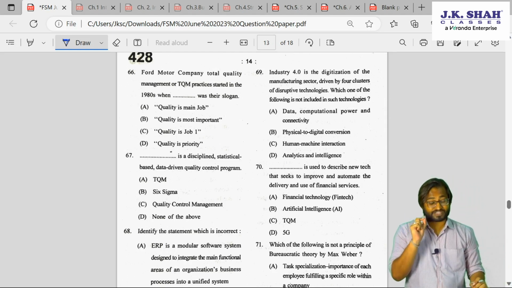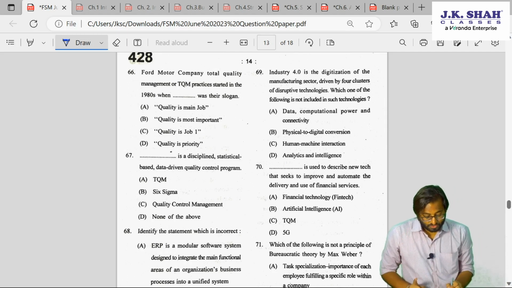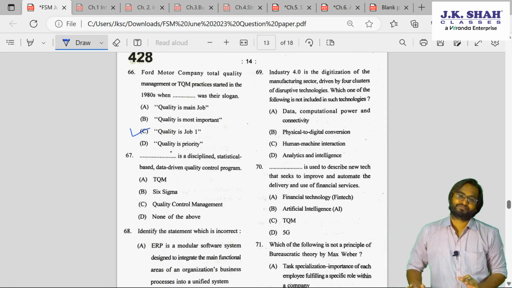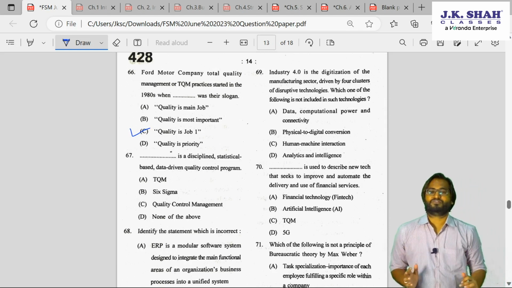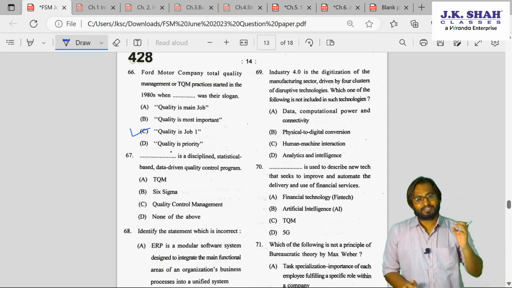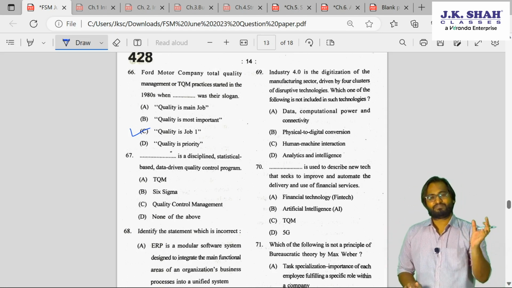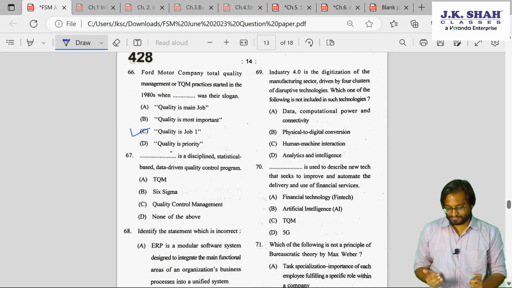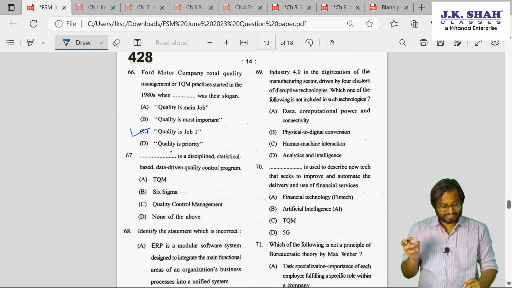So if you might have read that, you might have understood that the answer to this question is C. This is not there in our book. Why? Because it is a case study and we cannot incorporate all the case studies, but I believe everybody might have gone through the institute's book, especially for the case studies. Okay, so this is 66, C.